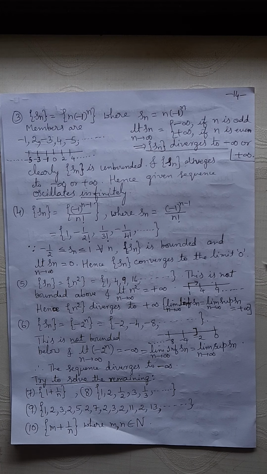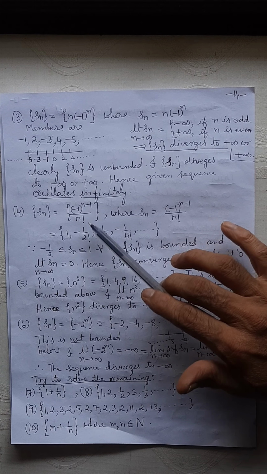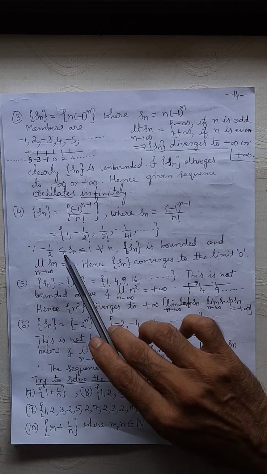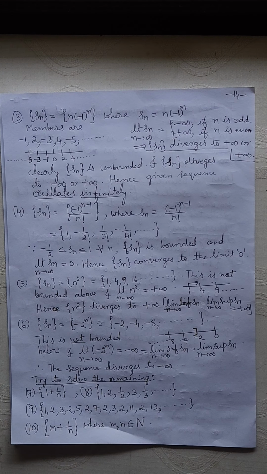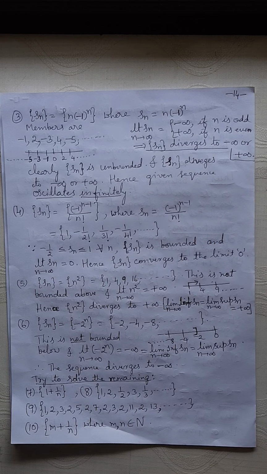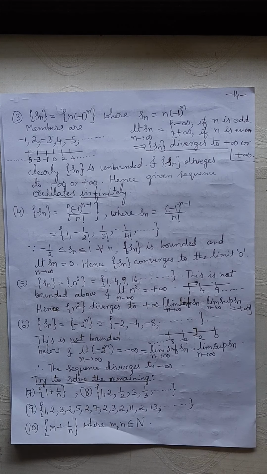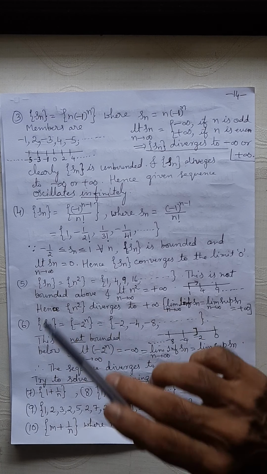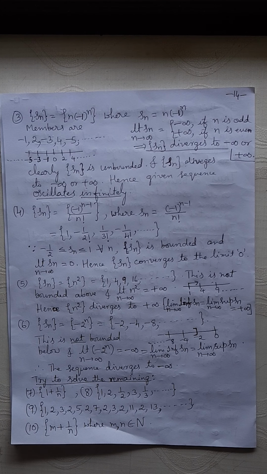Okay. A fourth example, look. This also you studied yesterday: (-1)^n times 1 by n factorial. The members here are alternately positive and negative. The minimum value is -half, the maximum value is 1. All the terms are lying between -half and 1. So it is bounded below and bounded above. If a sequence is bounded below as well as bounded above, then it is a bounded sequence.